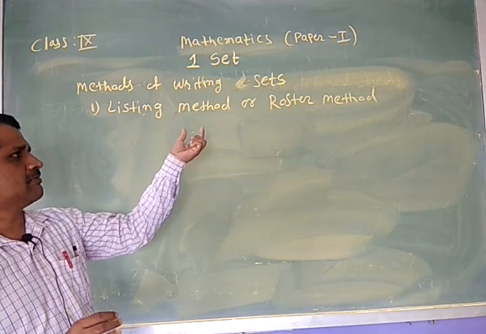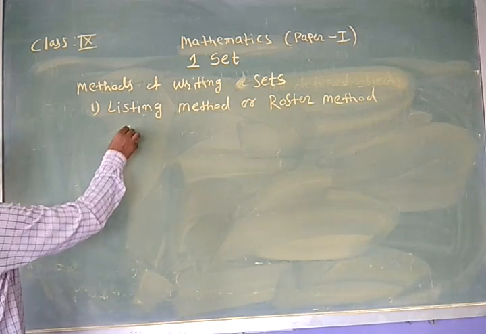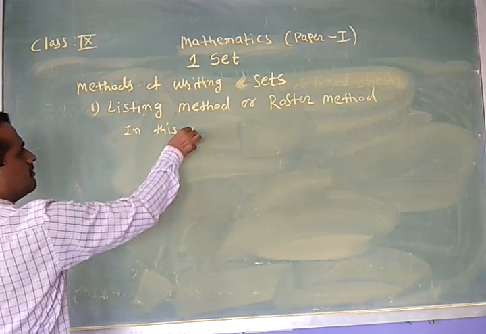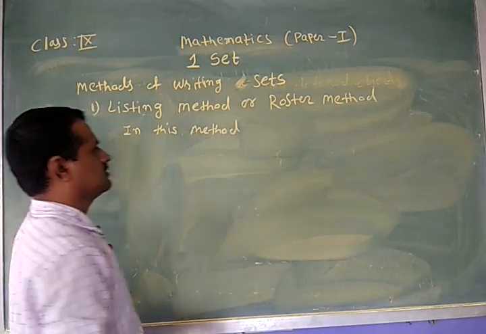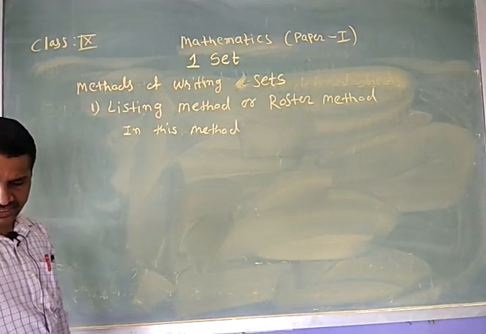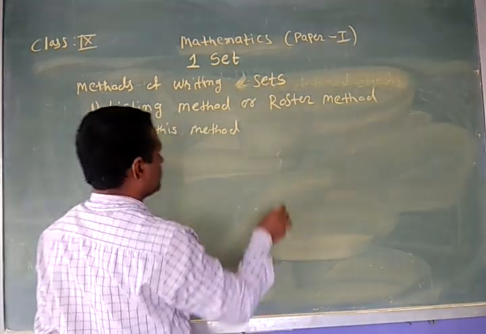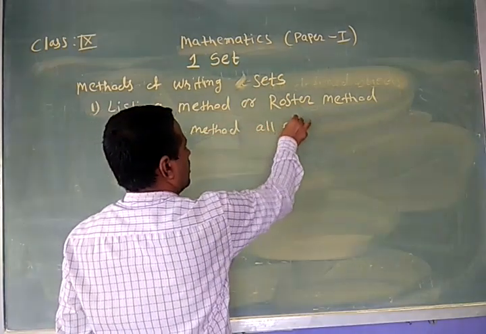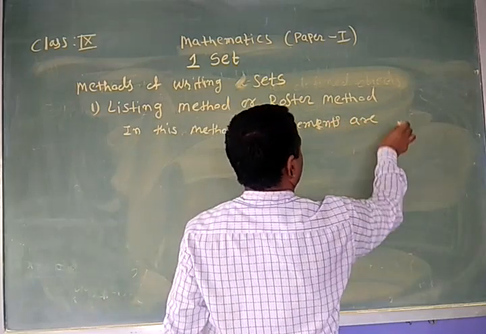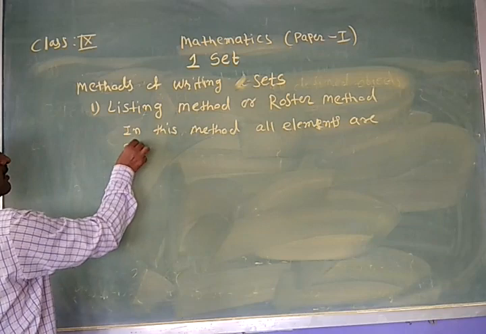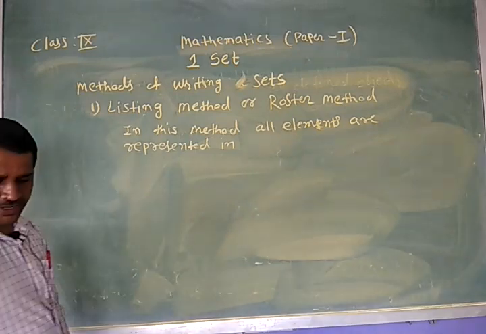What is the listing method or the roster method? In this method, all elements are represented in curly brackets.